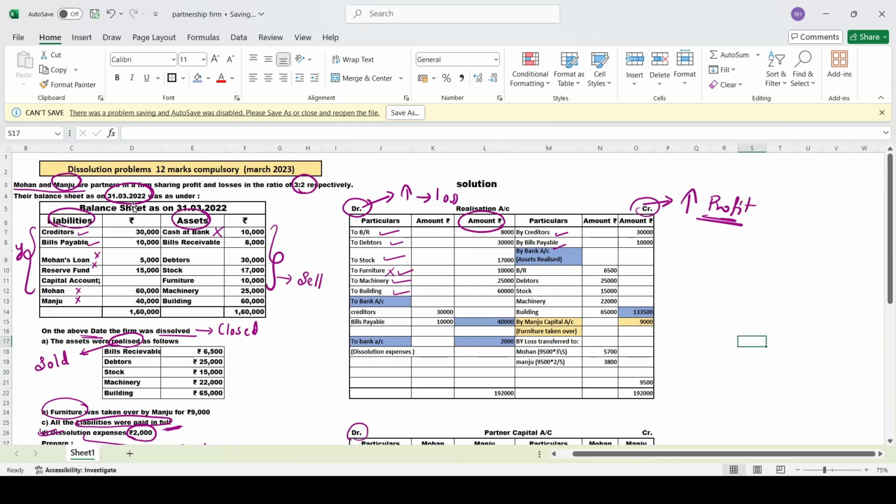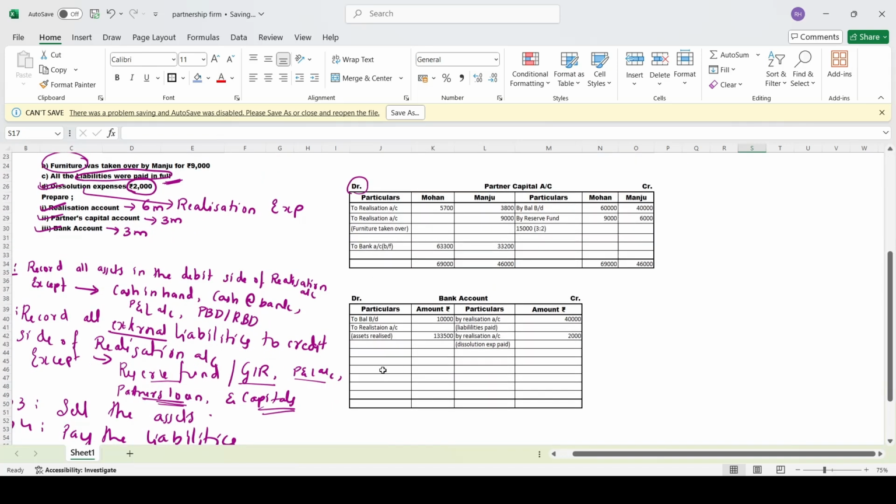Now, after this, come to the balance sheet. In the balance sheet, you check whether you have to pay any loan to any of the partners. Yes, you have the loan over here, the partner's loan. That is Mohan's loan. First, you write Mohan's loan. Which side is it in? Liability side. In the sense, you have it in the left side. It will come to the right side, that is, the credit side.